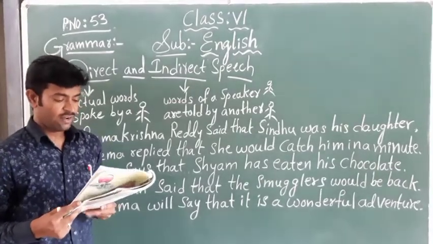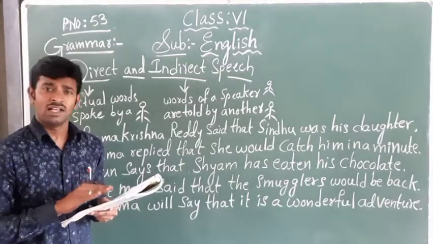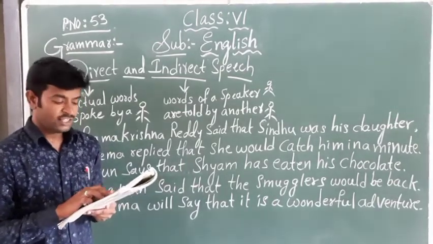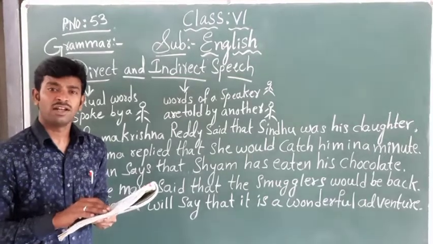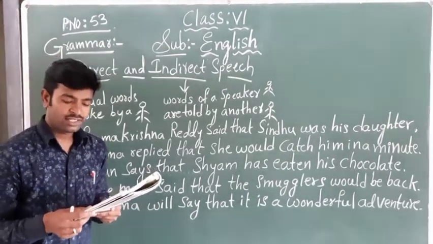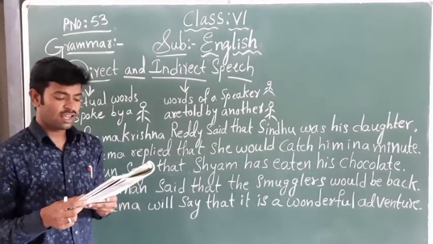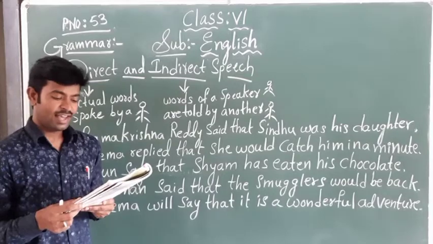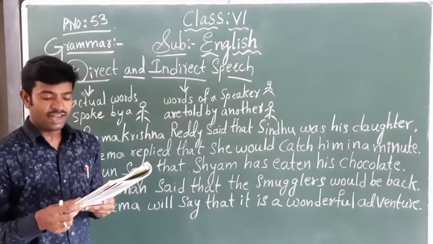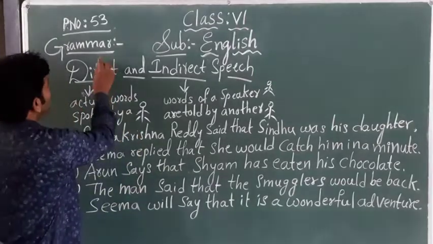Okay. Children, it is time for lunch. These sentences are taken from the lesson itself, so I am reading here. Children, it is time for lunch, said Granny. When the actual words spoken by a person are placed within the inverted commas like this, it is called direct speech. Direct speech. See here, we are going to learn the grammar part.